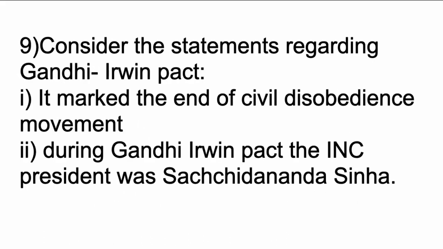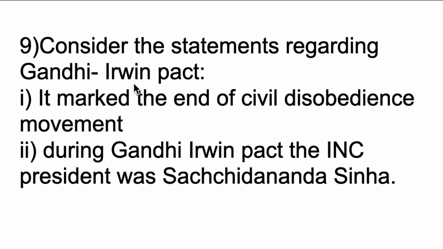Okay. Now coming to the ninth question, consider the following statements regarding the Gandhi Irwin pact. So the first statement is, it marked the end of the civil disobedience movement. Second statement is, during the Gandhi Irwin pact, the INC president was Sachchidananda Sinha. So here only one is correct, the second one is wrong.